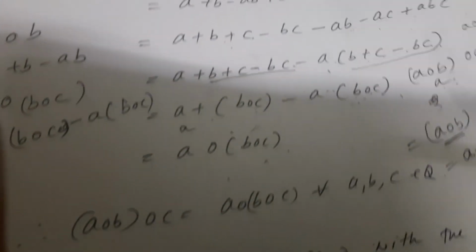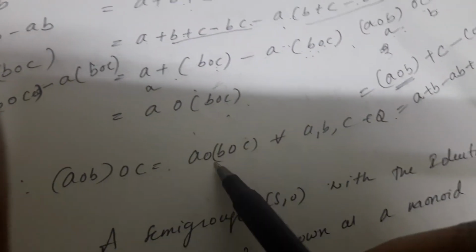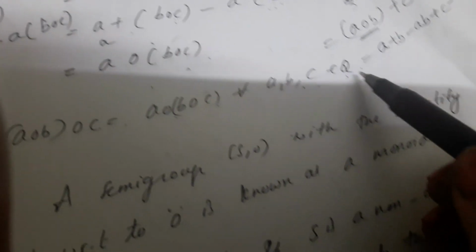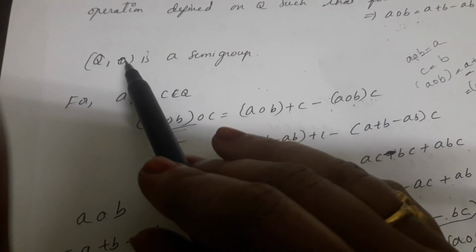Do you understand? Therefore, (A circle B) circle C equals A circle (B circle C) for every A, B, C belonging to Q. Therefore, Q is a semi-group under circle.